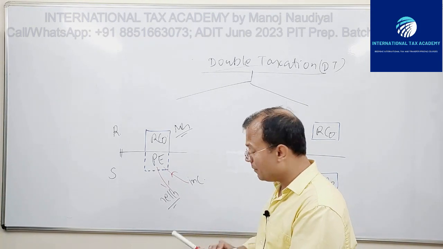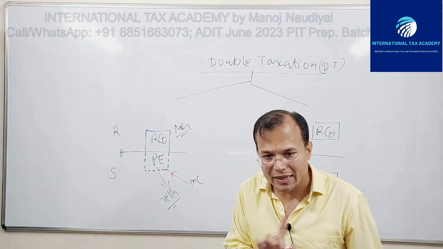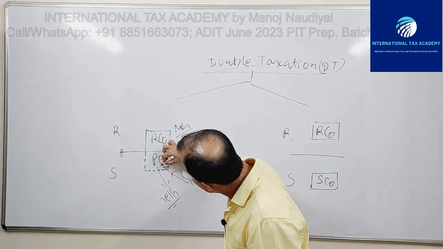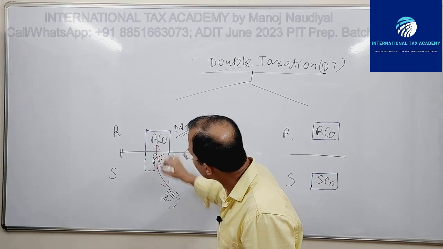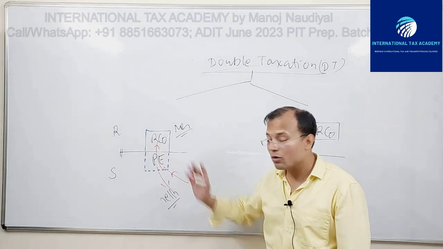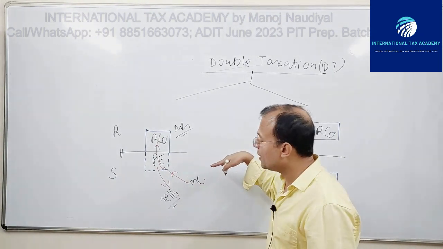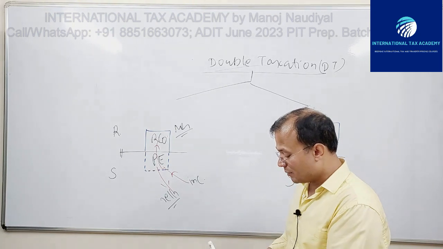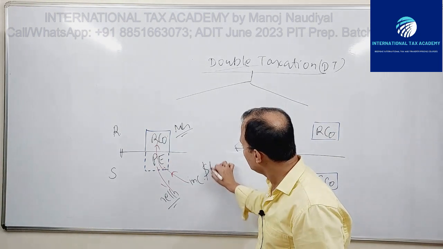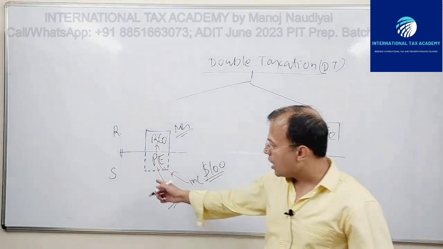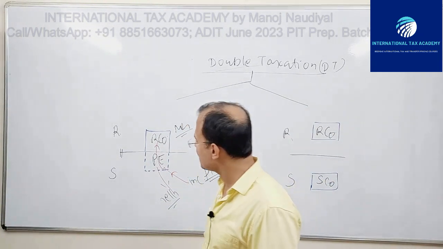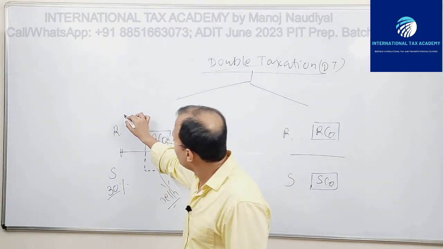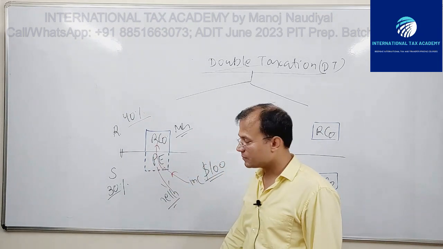Ultimately this income, because the PE is not a legal entity, would flow from the PE into RCO, because the ultimate legal entity is RCO. This income enters the PE and ultimately lands in the hands of RCO. Supposing this income is $100. The corporate tax rate of S is, say, 30%. Here it is a 40% tax rate.